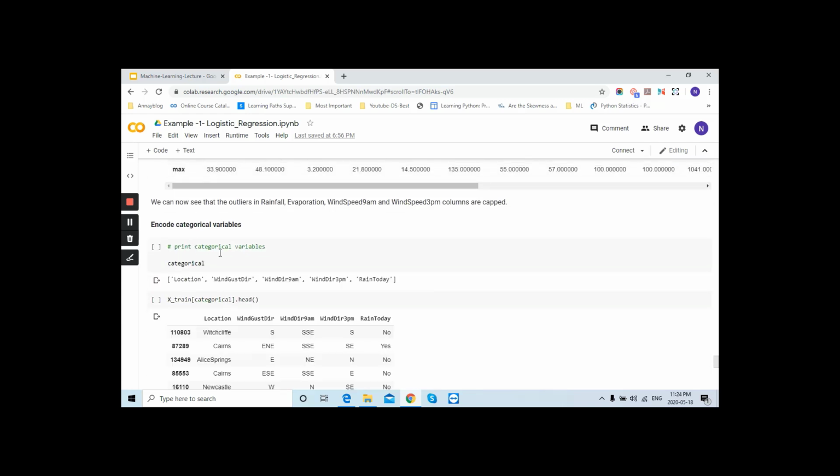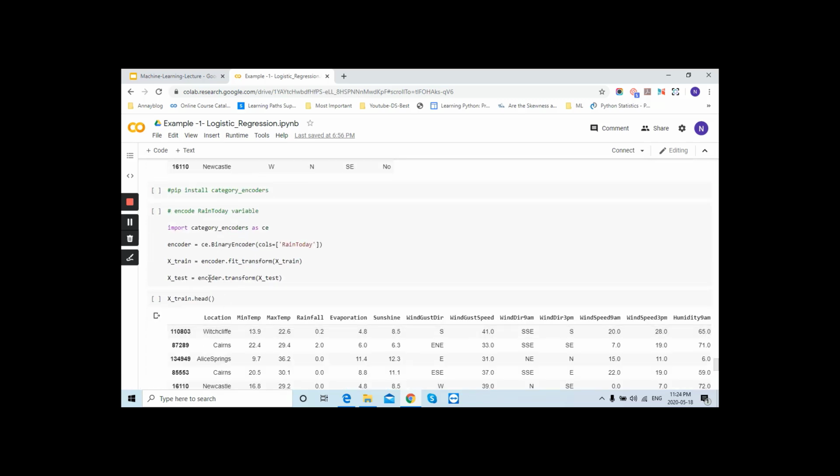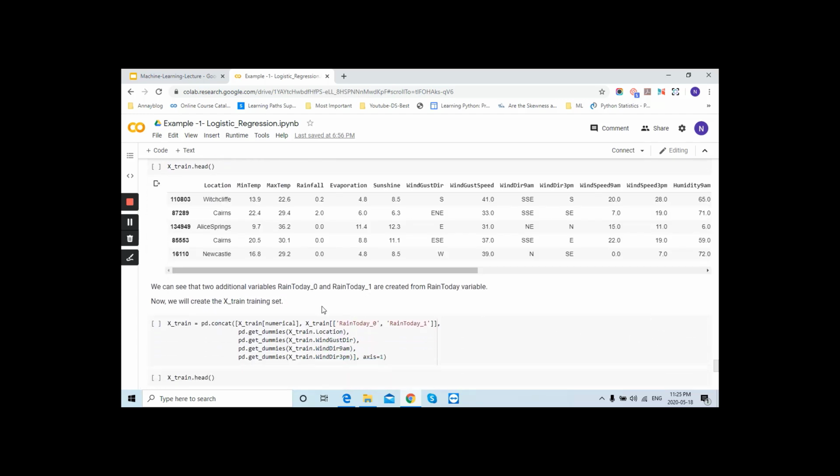Now we will encode the categorical variable. What we have done is use the simple binary encoder function and fit it onto the train data and test data, and then we will look into this. We can see that we have 2 additional columns, rain today 0 and 1. Why is it showing 2 columns now?